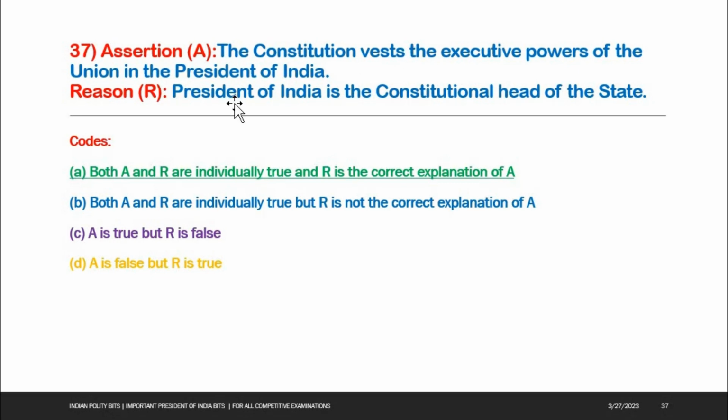This is true. Reason: President of India is the constitutional head of the state. This is also true. See the codes. Both A and R are individually true and R is the correct explanation of A. This is the right answer.